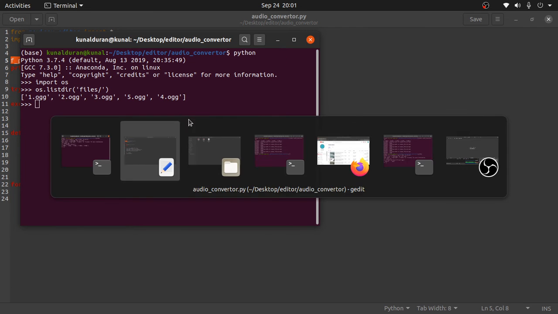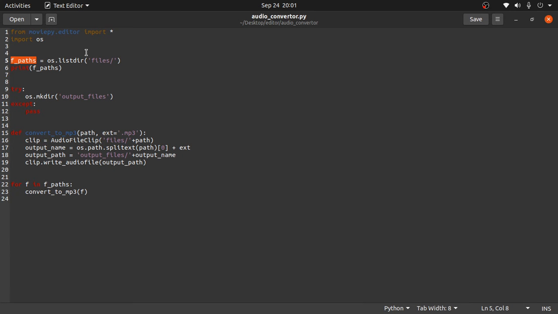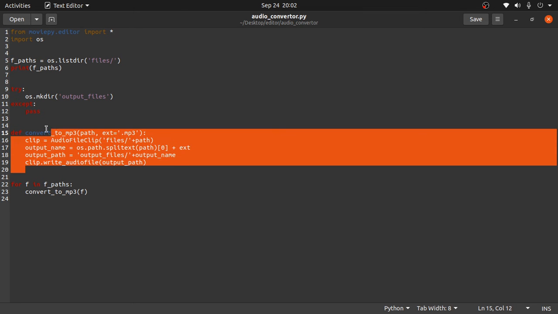So in this script what we are doing is we are storing these names of the files into an fpaths variable in a list format, and then this is just printing. And then what I am doing is I am creating a directory with the name of output files. So in this folder we'll save whatever converted files. Okay, so if this directory is already present, we'll just pass.